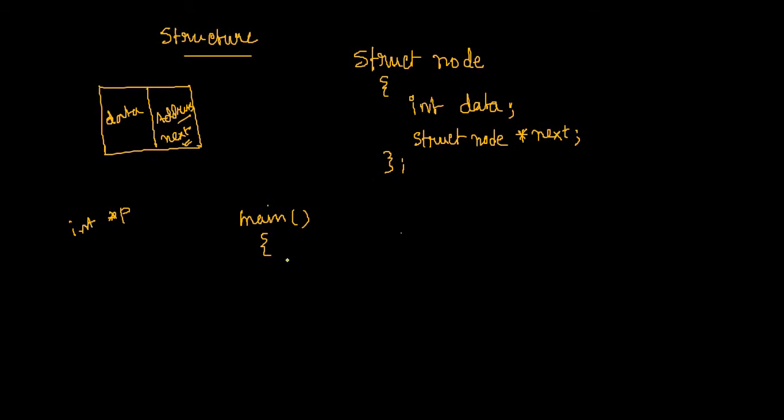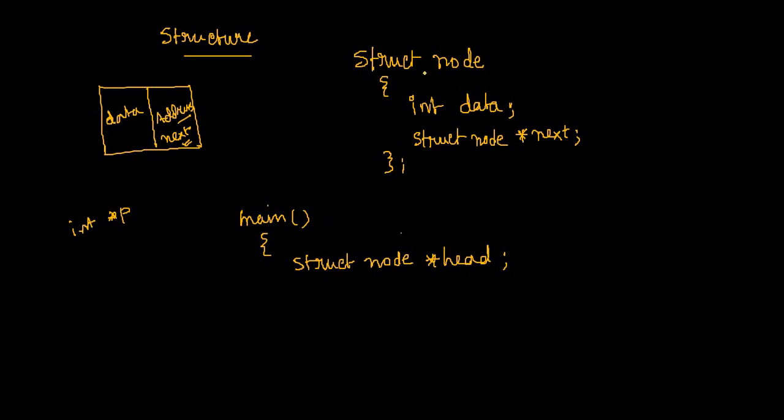That means I have to write something like struct node pointer head.